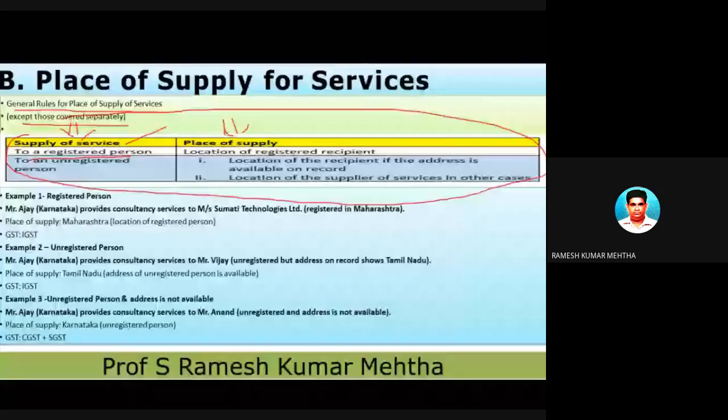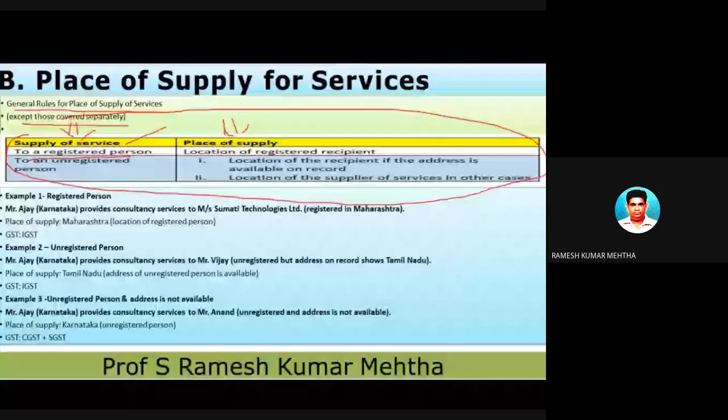In some specific cases, general place of supply of services, except those covered separately. So we are going to take up a different aspect all put together. So here, supply of service is there, and place of supply. Now, supply of service, to whom it is supplied, as far as service is concerned, is supplied to a registered person. And whenever a supply of service is done to a registered person, then the place of supply is the location of the registered recipient.